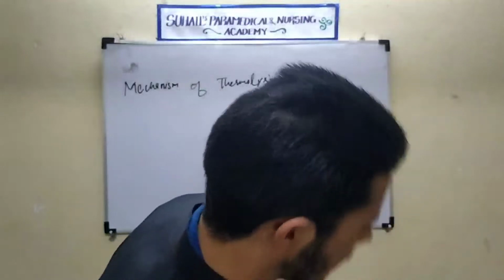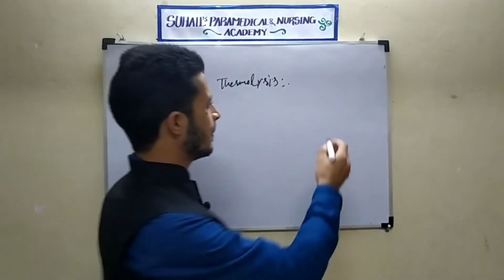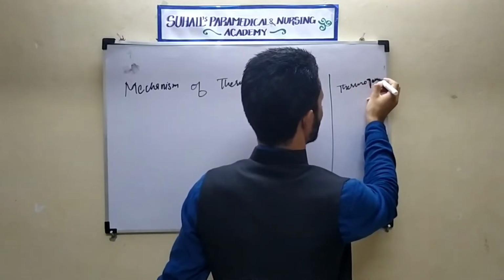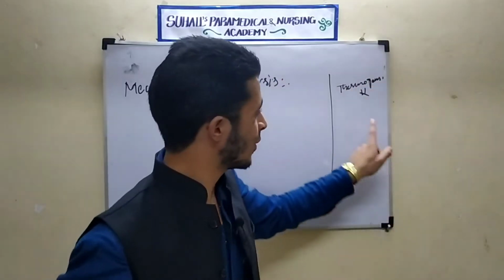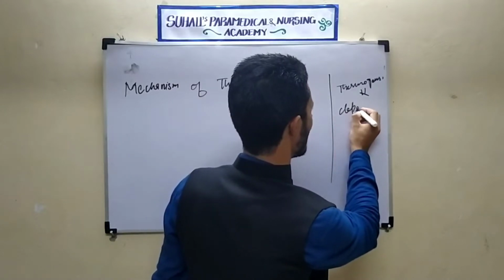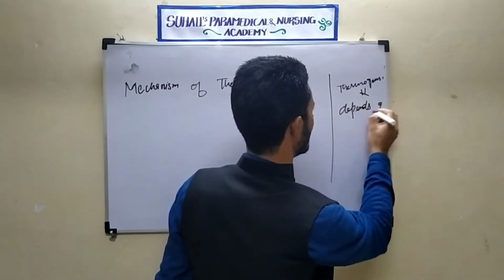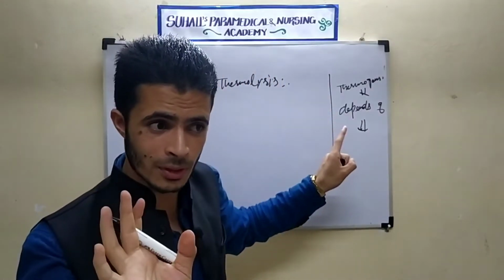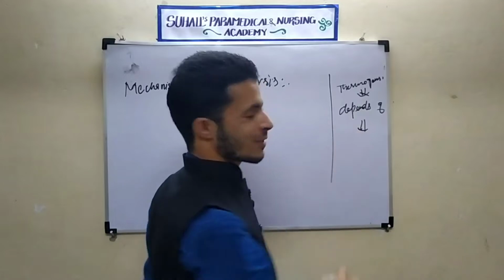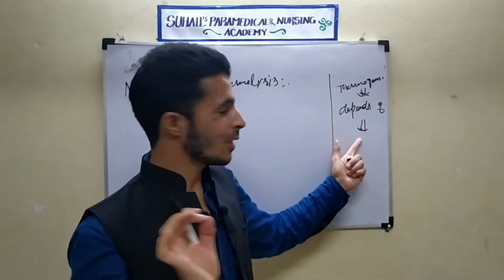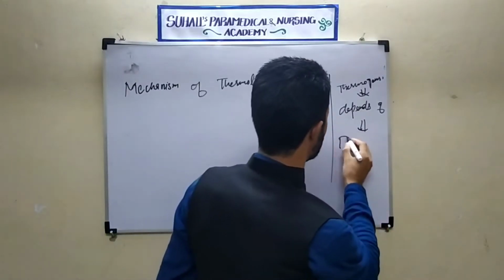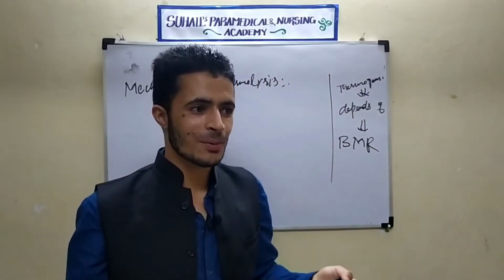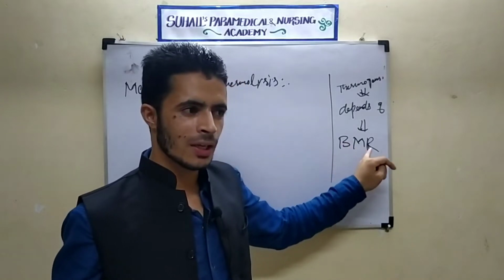One point I forgot here, that in case of thermogenesis, remember, thermogenesis depends on what? This is an important point. If you know this point, it means that you have understood the topic. Thermogenesis depends upon BMR. What is actually BMR? BMR is basal metabolic rate.